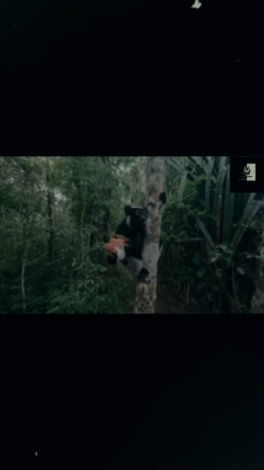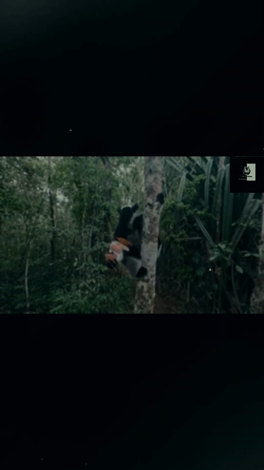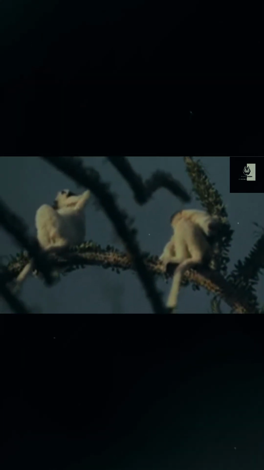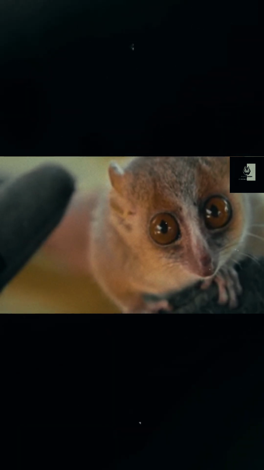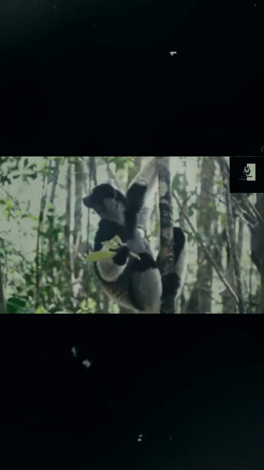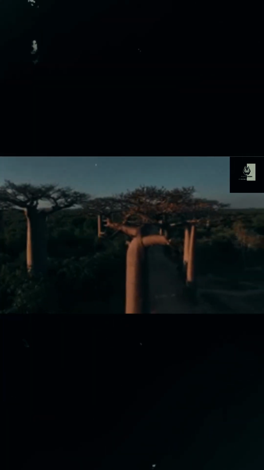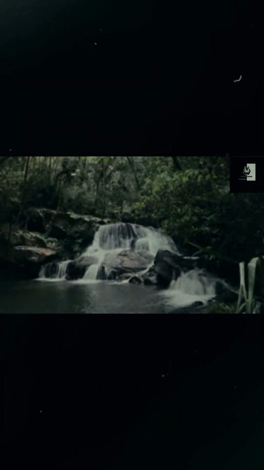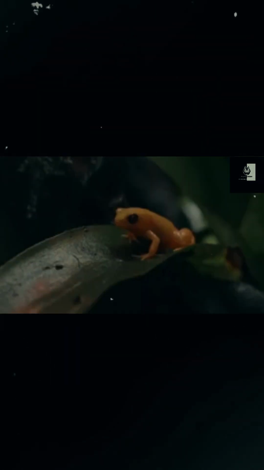One of the most famous groups of animals in Madagascar are the lemurs, which are primates that evolved solely on this island. Lemurs arrived in Madagascar millions of years ago, and without other primates or large predators, they evolved into a wide range of species. From the tiny mouse lemur to the large indri, each lemur species adapted to different habitats. Madagascar's rainforests, on the other hand, support lush plants, including many orchid species that are found only on the island, and they've had to adapt to specific conditions too, such as soil type, rainfall pattern, and pollinators.